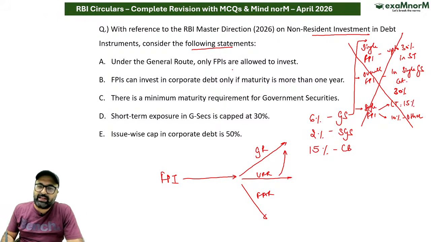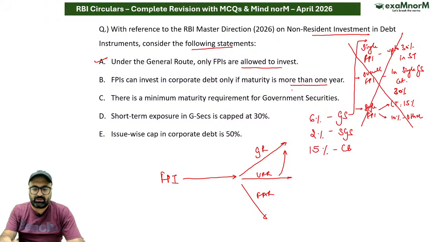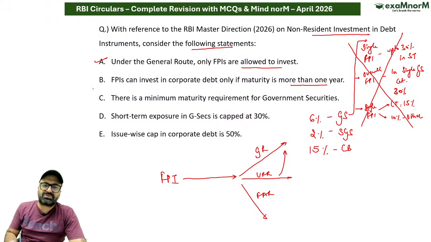Under the general route, only FPIs are allowed to invest. That is correct, right? There is no problem in this, and there shouldn't be. FPI can invest in corporate debt only if maturity is more than 1 year. Only if maturity is more than 1 year. No sir, that is wrong. You can invest in short term corporate debts as well.